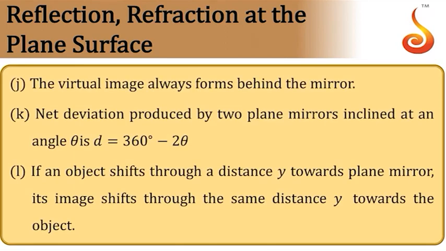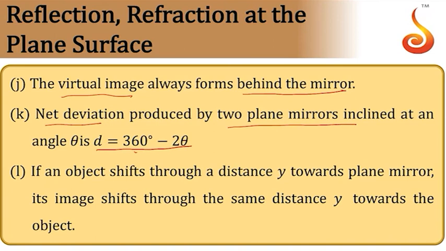Then coming to properties of the images, the virtual image formed by the plane mirror is always behind the mirror. Since it is behind the mirror only, we call it a virtual image. Then the net deviation produced by two mirrors inclined at an angle theta is d is equal to 360 minus 2 theta, whereas the deviation produced by a single mirror is 180 minus 2 theta. Here it is 360 minus 2 theta.